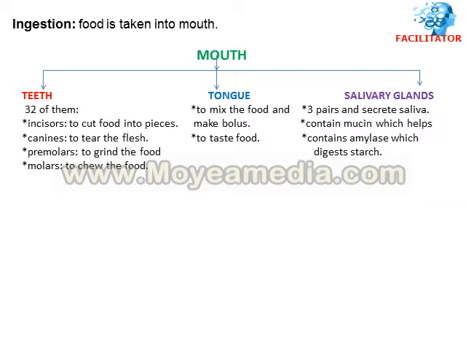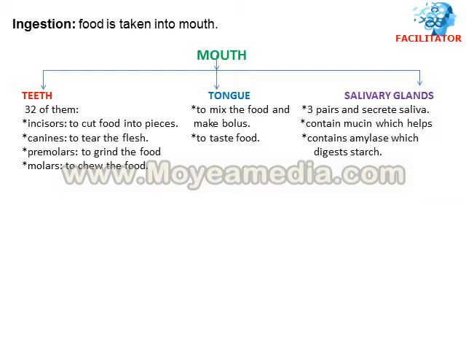Then the salivary glands. We have 3 pairs of salivary glands in the mouth, and they produce and secrete saliva. Saliva contains mucin, and it also contains amylase. Mucin helps to stick the food particles together, and amylase digests the starch.